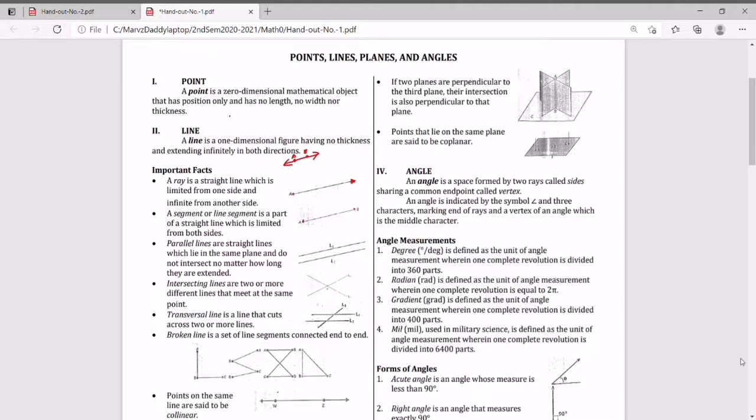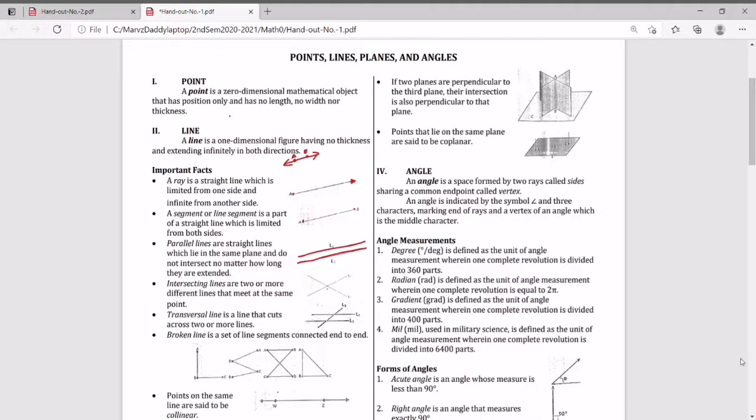Parallel lines are straight lines which lie in the same plane and do not intersect no matter how long they are extended. So wherever they are, since there is no limit to the line, if they are parallel, they do not meet. They have the same angle in their position.